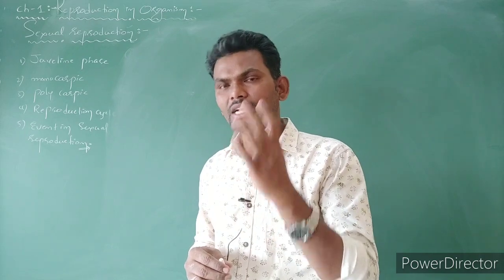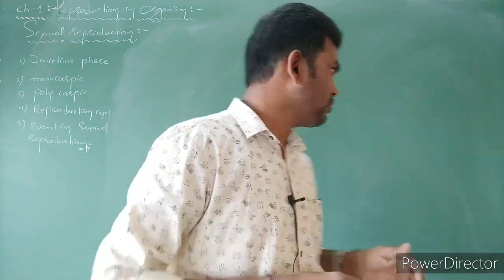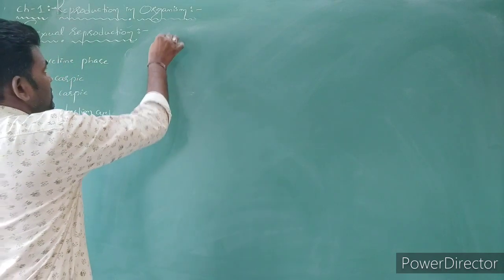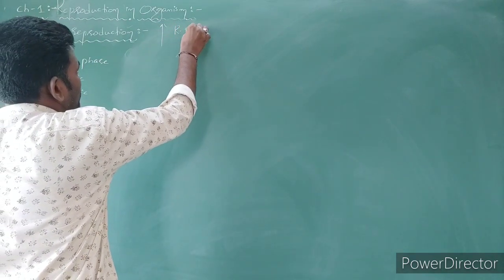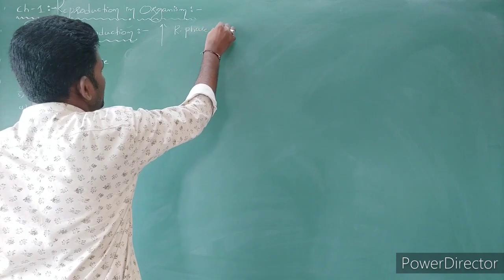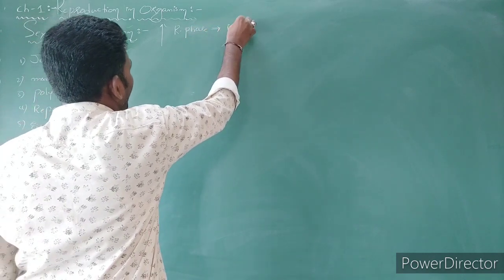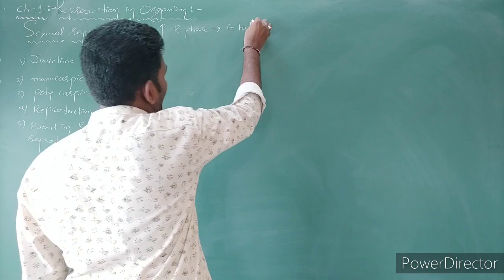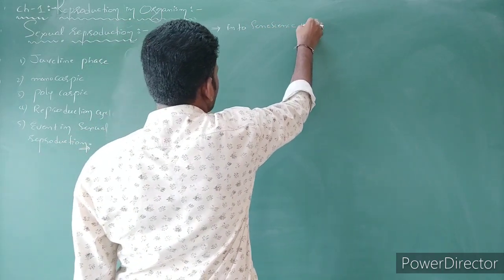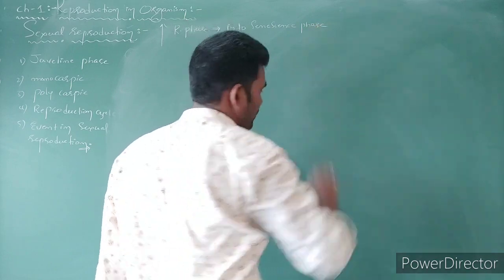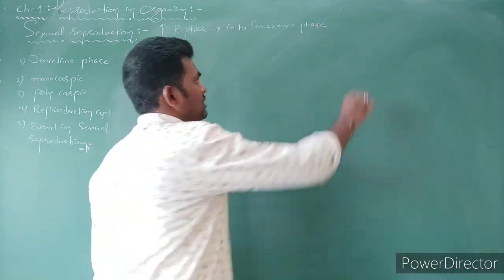Growing old is nothing but the senescent phase. The point to write here is, after the reproductive phase, the organisms enter into the senescence phase.